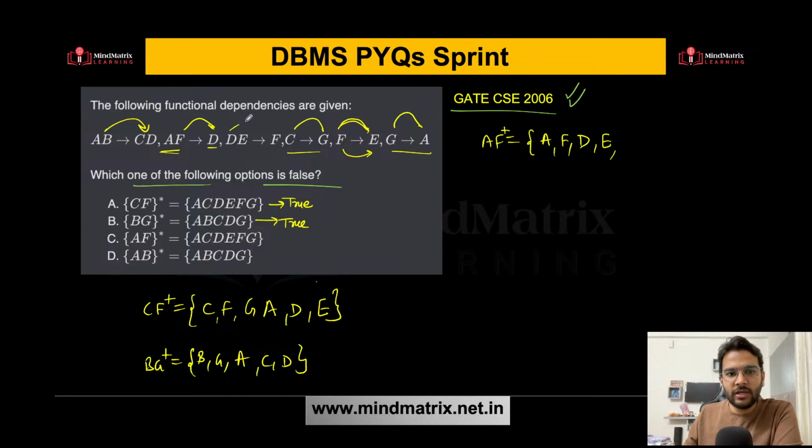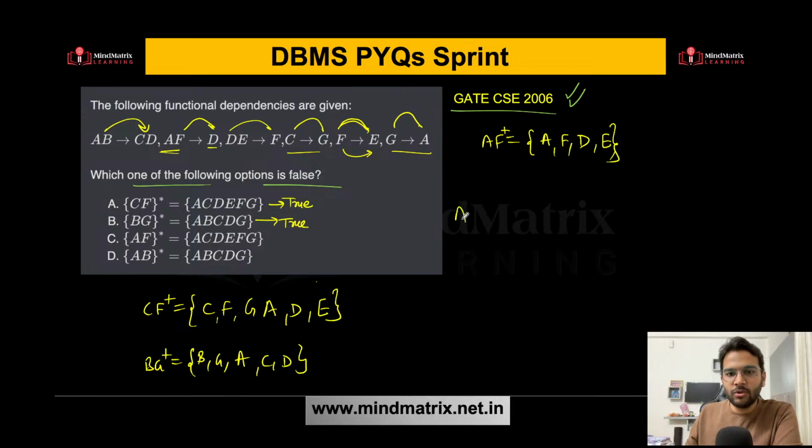Now using DE you can get F, so already there. What else? Using AF you can get D, that is done. That's all, right? We are not getting G because C is also not there. That's it. So AFD, so we can say yes, it is false.